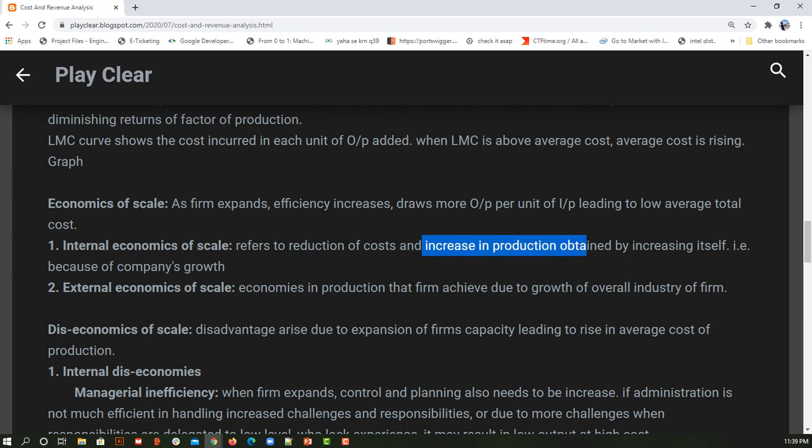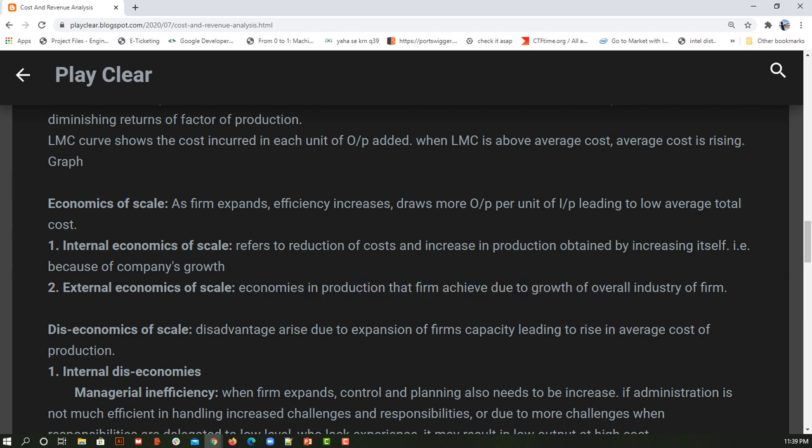So if my economics of scale is happening because of these internal factors, it is nothing but internal economics of scale. Similarly, if I am able to produce more and get more revenue out of the output because of external factors, then it is called external economics of scale. That is economies in the production of that firm.